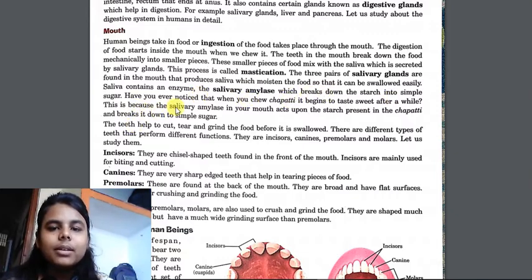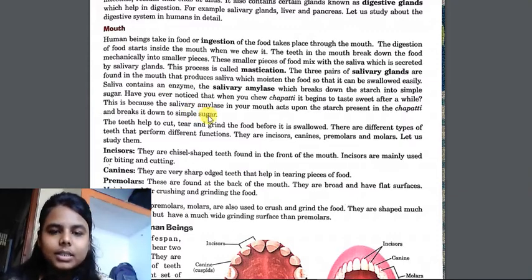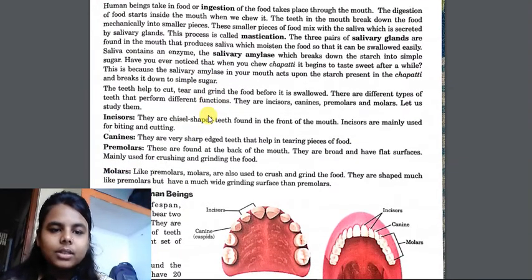That is why when we chew chapati, it begins to taste sweet after a while, because salivary amylase in the mouth acts upon the starch present in the chapati and breaks it into simple sugar, and this is why it starts tasting sweet after some time.